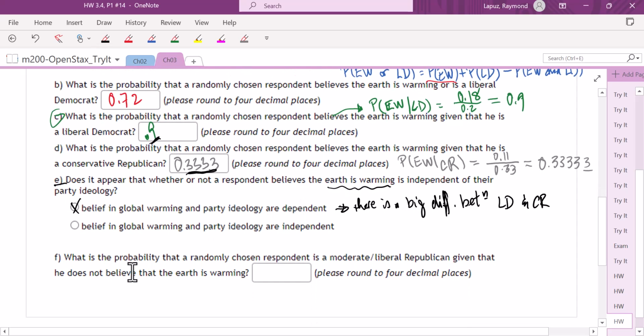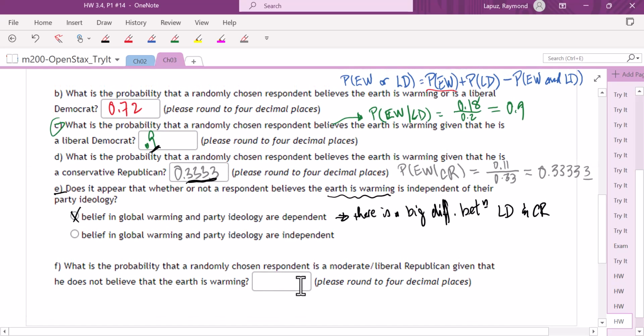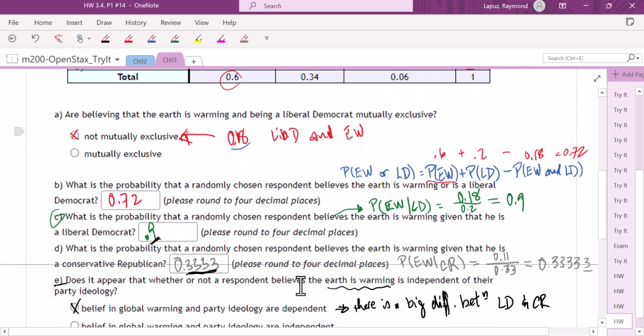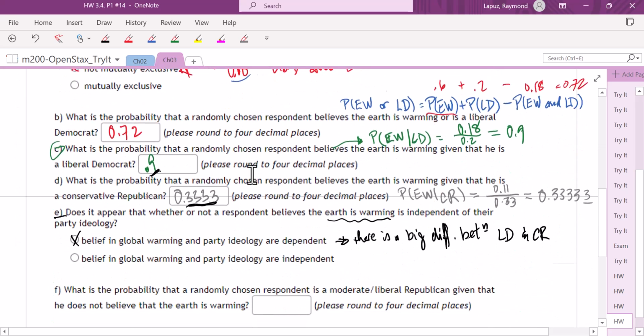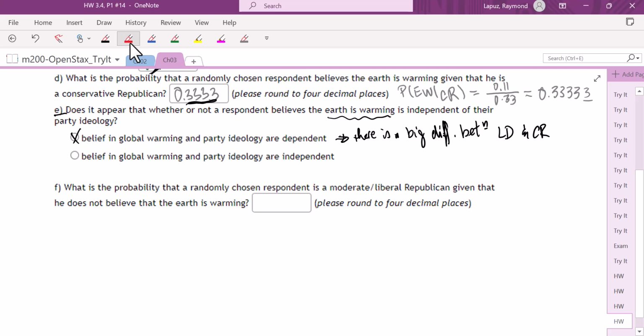And then the last one, what is the probability that a randomly chosen respondent is a moderate Republican, given that he does not believe that the Earth is warming. So the Earth is warming, does not believe that the Earth is warming, and moderate liberal Republican. Well, let's write down our probability first.